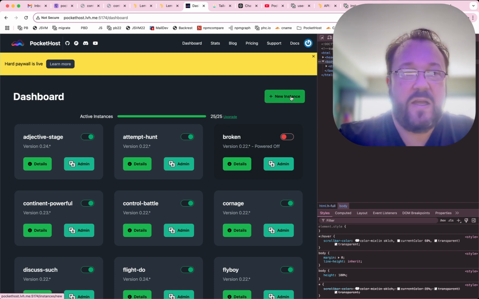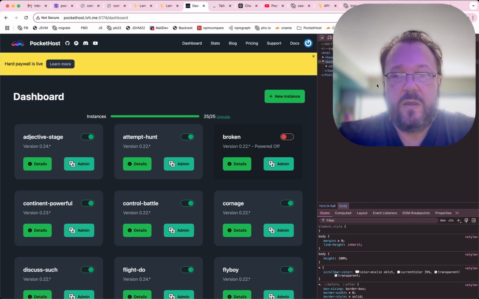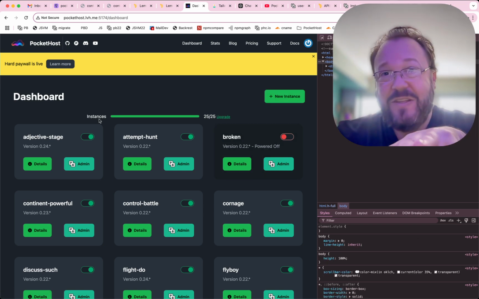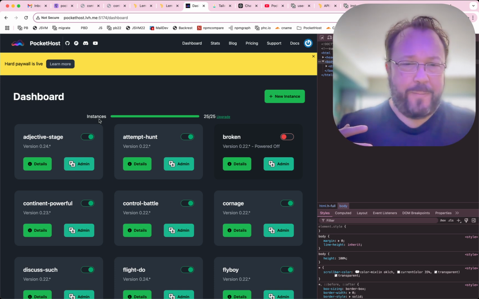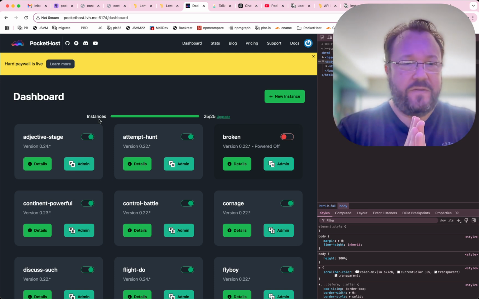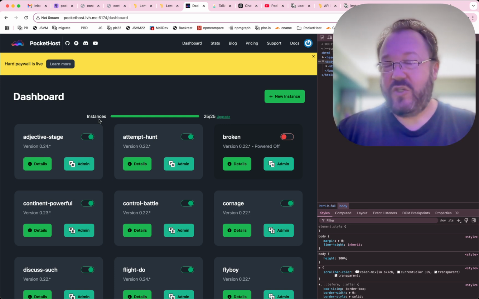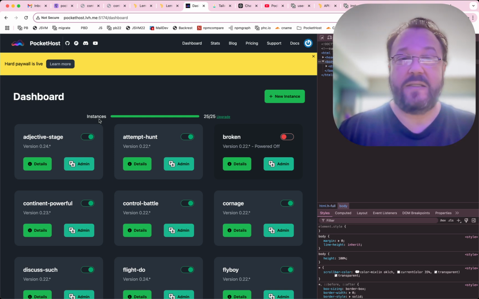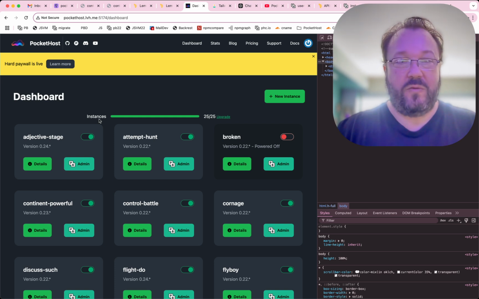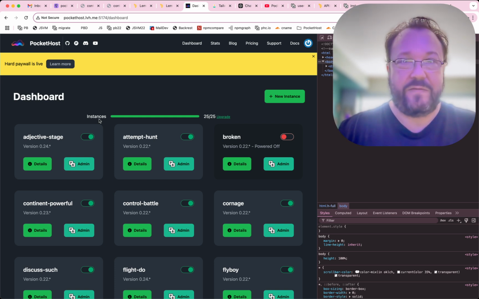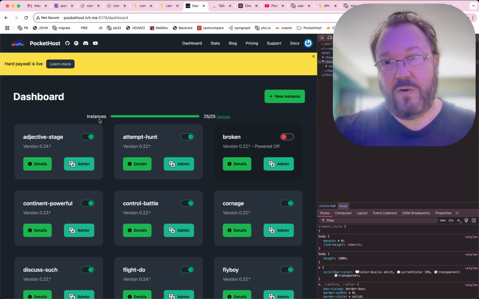If you try to create a new instance here, oh yeah, and by the way, I got rid of the concept of active instances. I thought more about it last night, and it makes more sense to just have instances, because I realized even if you turn off an instance, it could still have a ton of data that it's storing. It's still taking up space, and I still have to maintain it. So I think I would just ask people to continue paying for it, even if their instance is turned off for some reason. That's kind of up to them, because we don't actually charge for the instances running anyway.